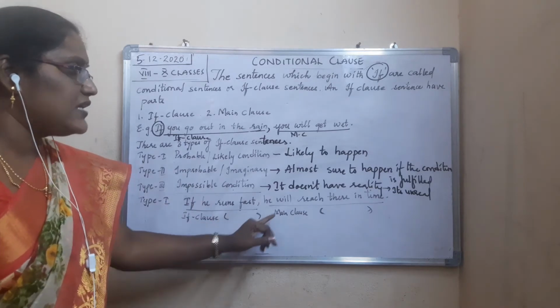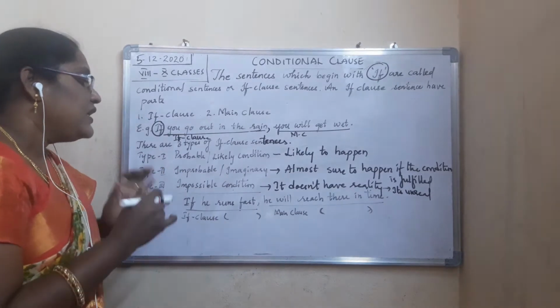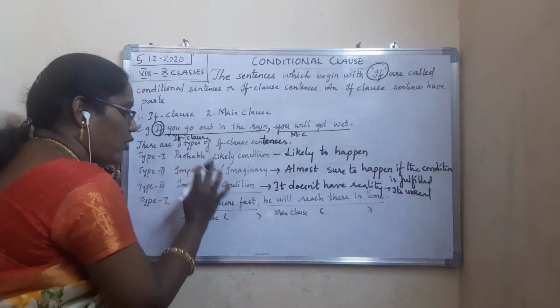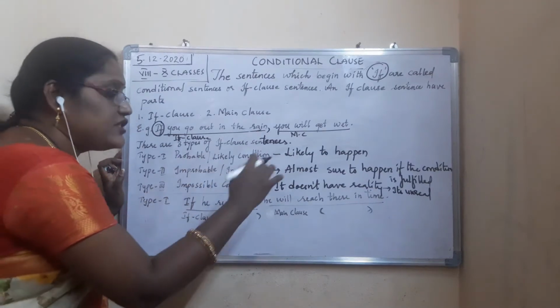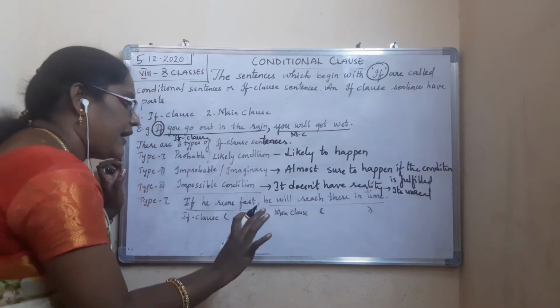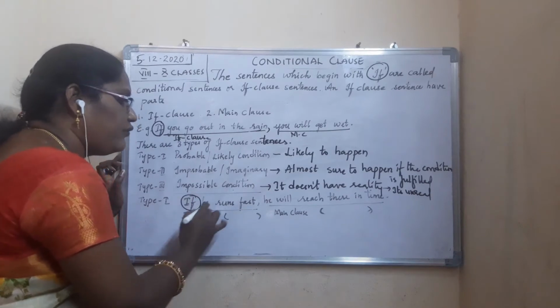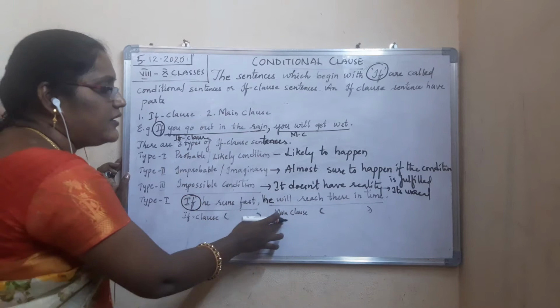If he runs fast, he will reach there in time. So now see here. First example I have given for probable. Type 1 is probable or likely condition, which is likely to happen. Chances are there. Now the part of the sentence which consists of if comes under what? If clause. After the comma, the next part of the sentence comes under main clause.